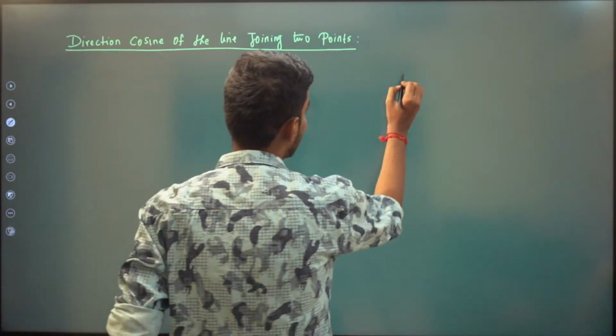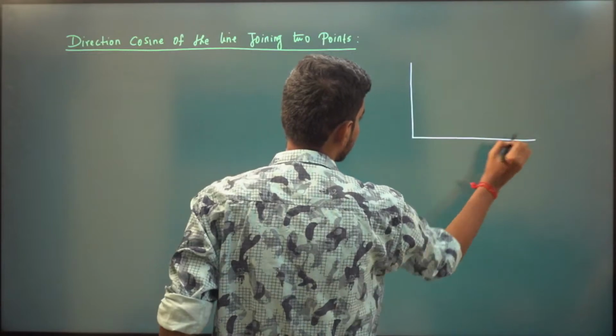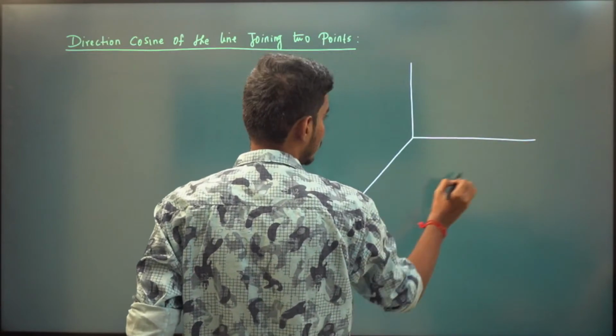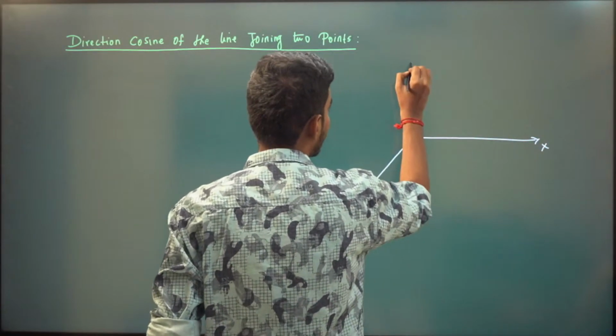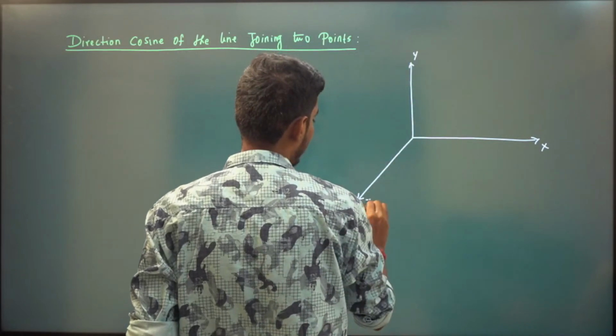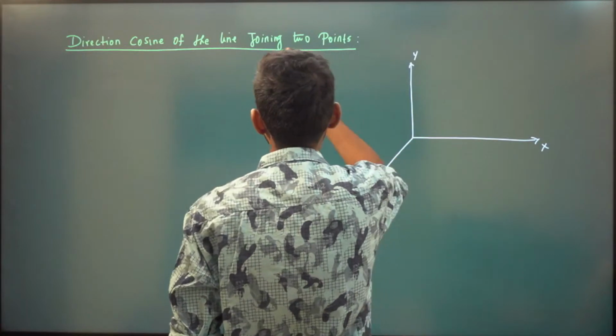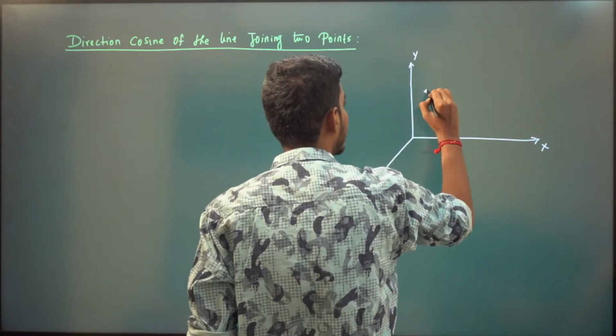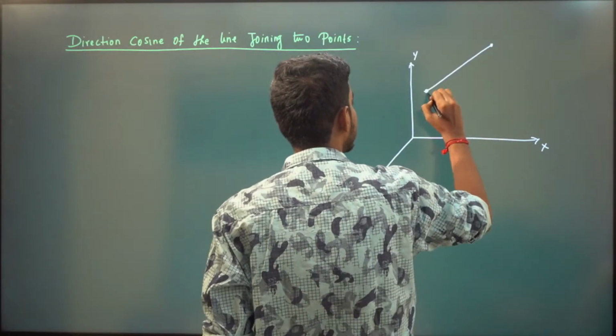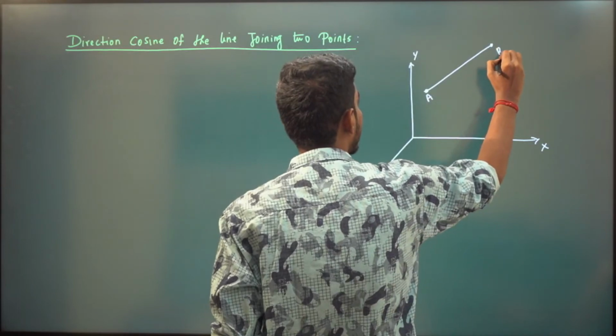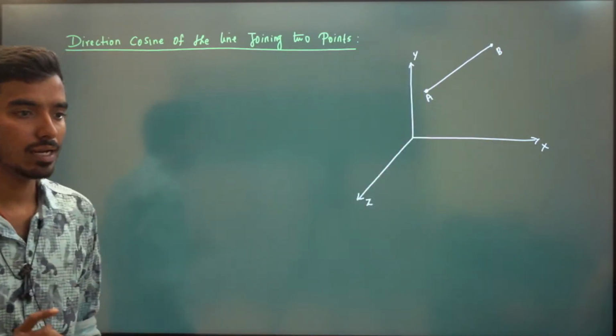Just understand this. We have our x-axis, our y-axis, and our z-axis. Let us say A and B are 2 points. We need to find the direction cosine of the line.